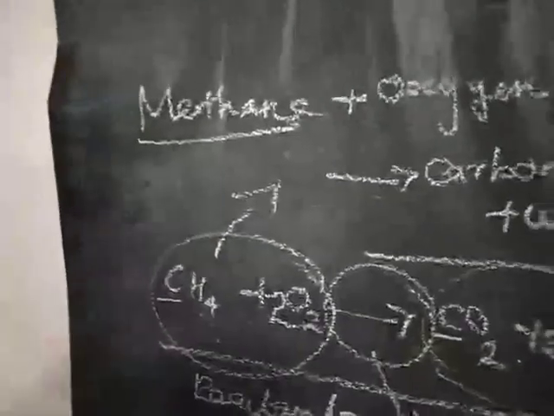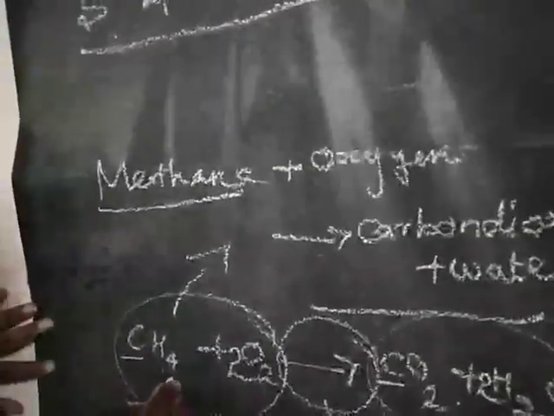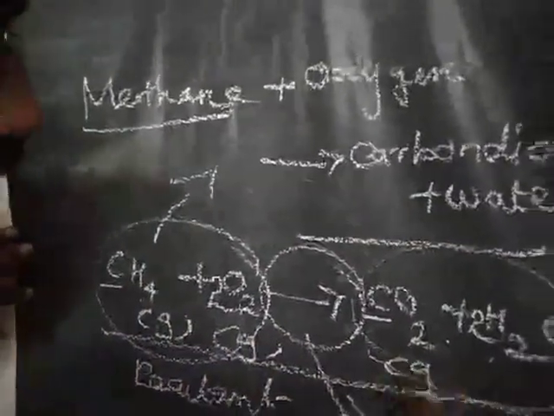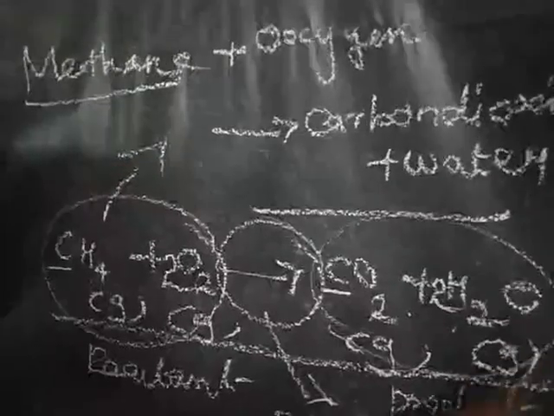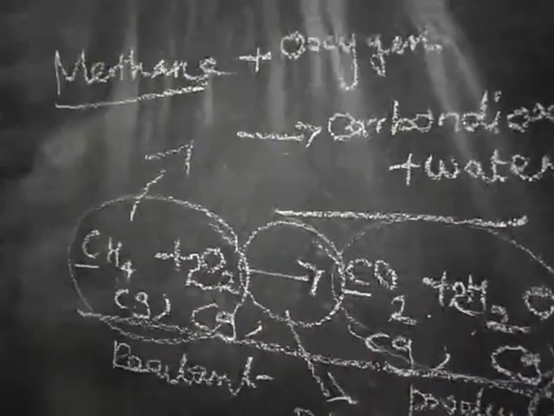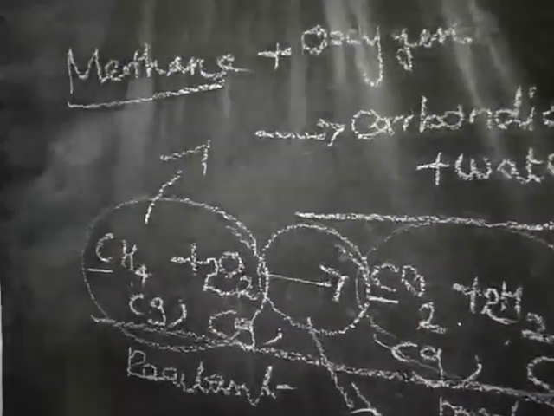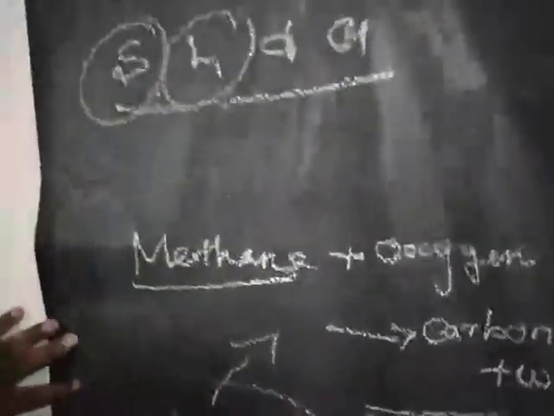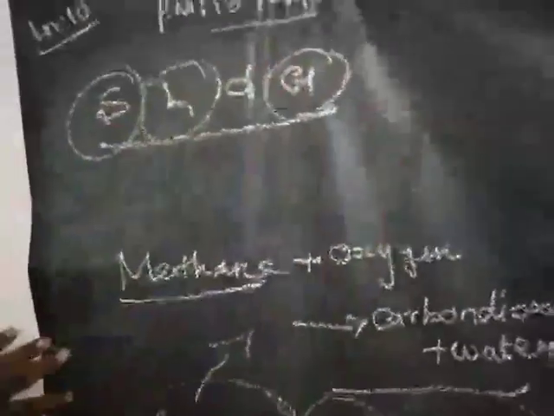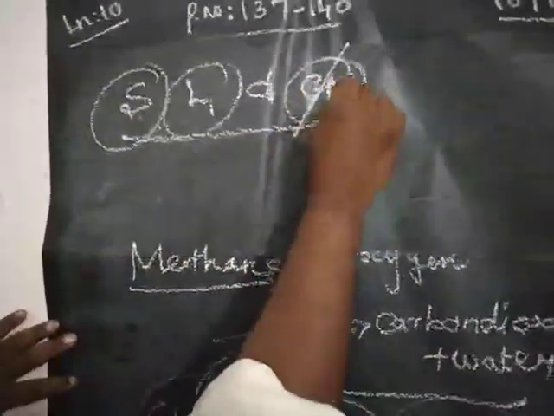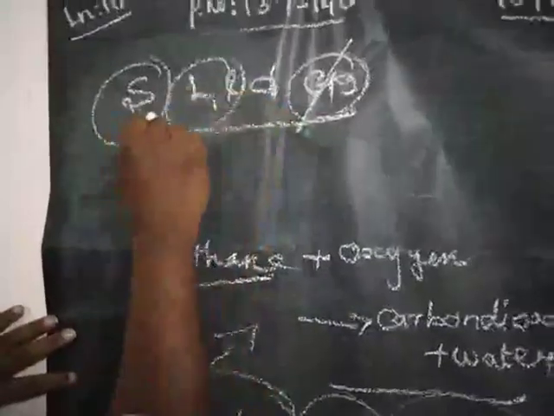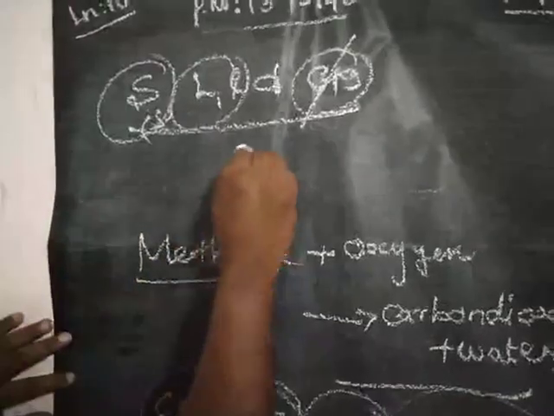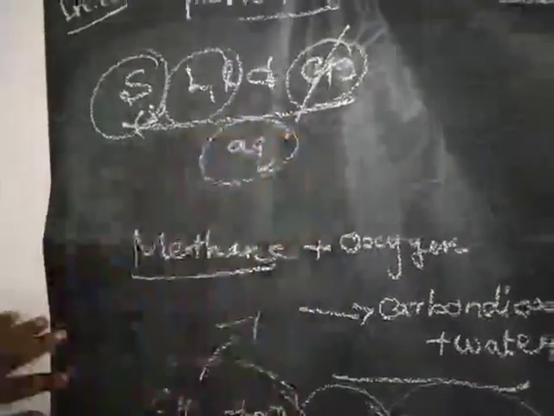For example, methane is a gas, gas means G. Oxygen is also a gas. Carbon dioxide is also a gas. Water is sometimes a gas, water vapor, or sometimes in the form of liquid. Solid means we use small letter s, liquid means small letter l, gas means small letter g, not capital. Aqueous solution means small letters aq.